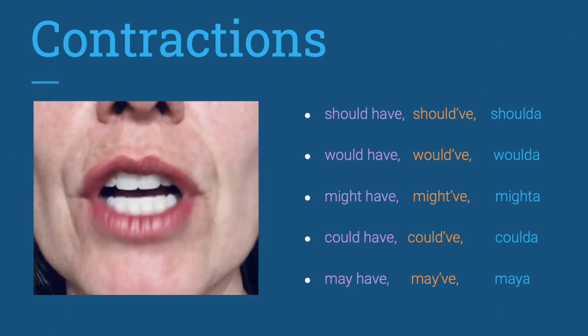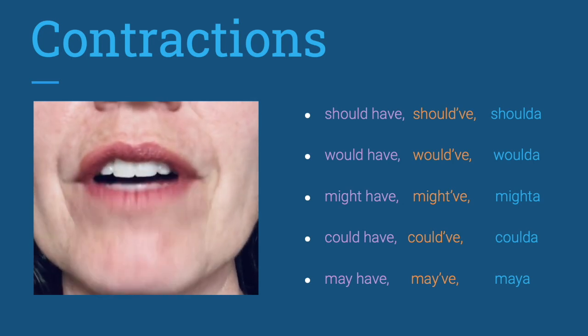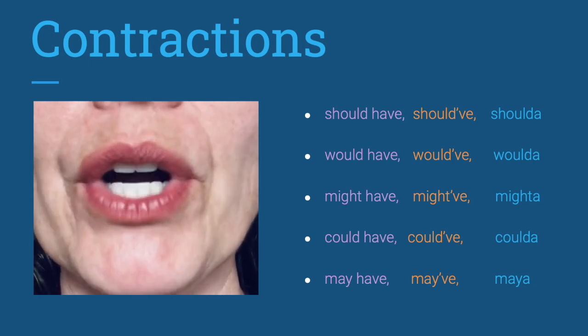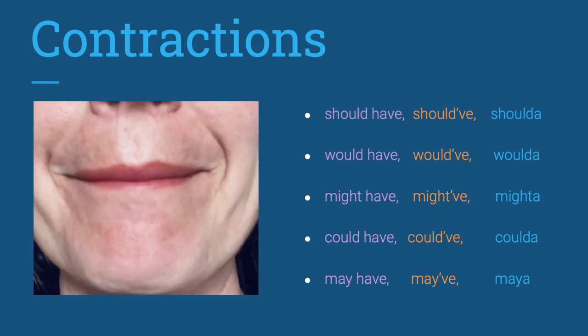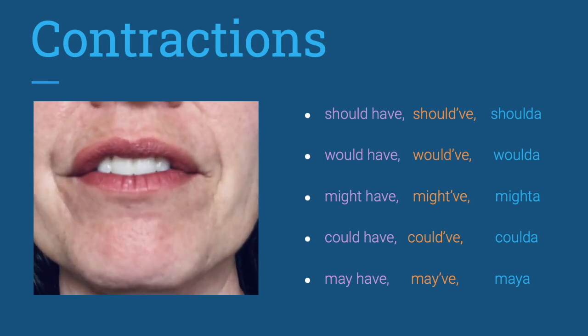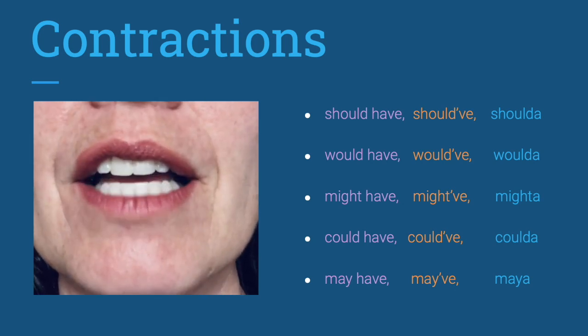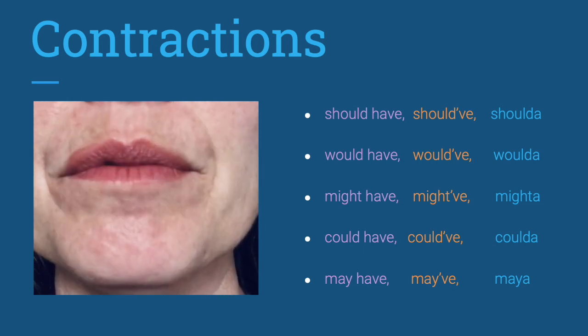Should have, should've, shoulda. Would have, would've, woulda. Might have, might've, mighta. Could have, could've, coulda. May have, may've, maya.